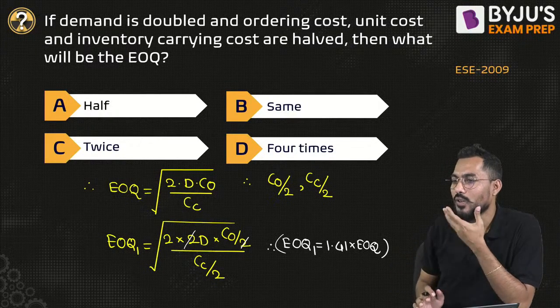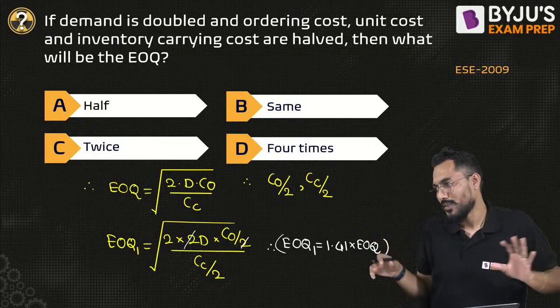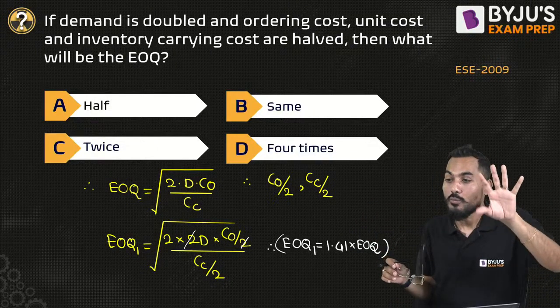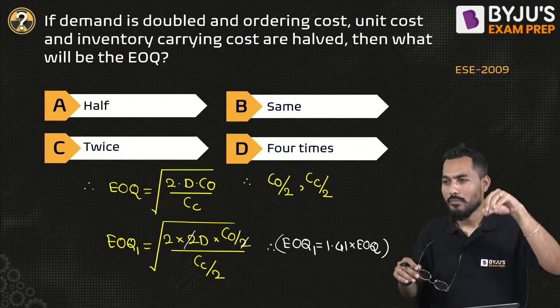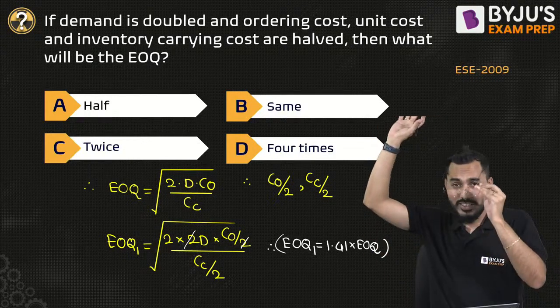Now which one is the answer? No answer is matching. ESE question 2009. No answer is matching. Is it true? Because we did everything correct. We should follow the process and fundamentals. We should not go by options. So there might be a mistake in some typing somewhere, but my option is E.